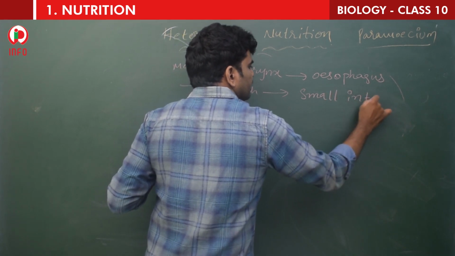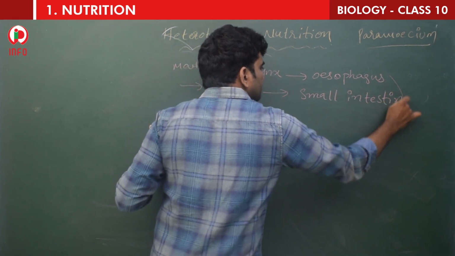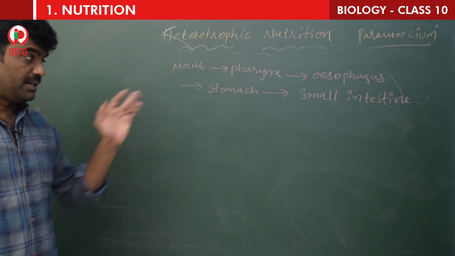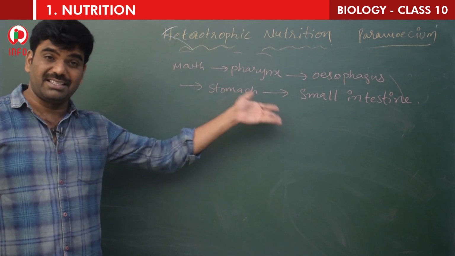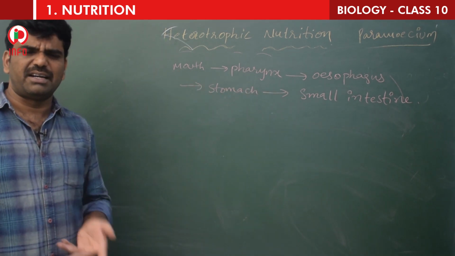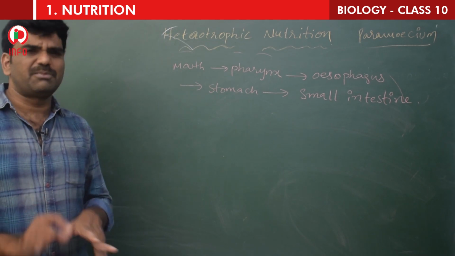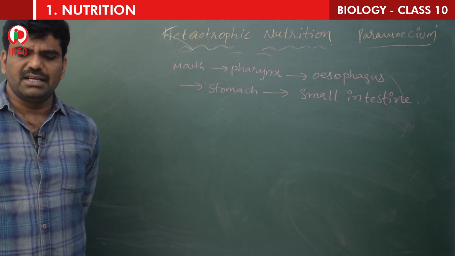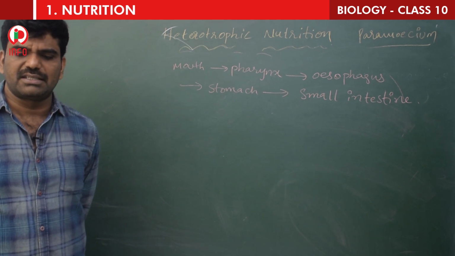What is this, children? Small intestine. There are two types of intestine, the large intestine and the small intestine. Digestion mainly takes place, and absorption and all these things take place, in the small intestine only. The large intestine is mainly for defecation and reabsorption of water. So here the food passes from the stomach to the small intestine.